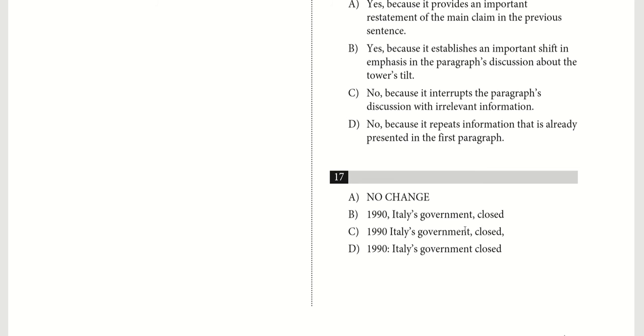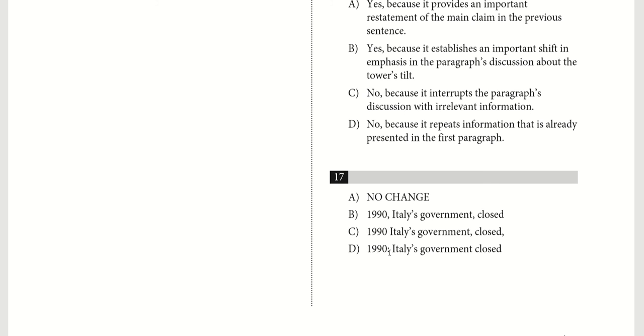And this runs into the exact same issue as B did. Basically, closed isn't in any way a descriptor or qualification of Italy's government, because Italy's government did the closing. It's not that Italy's government is closed. And also, if you remove closed, it's between the commas, so the sentence doesn't make sense. So C is also out for that same reason.